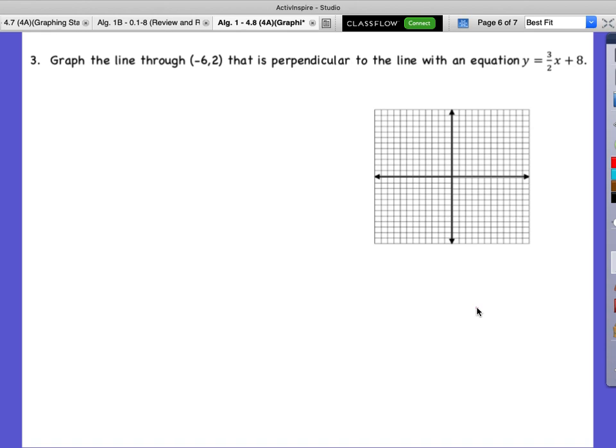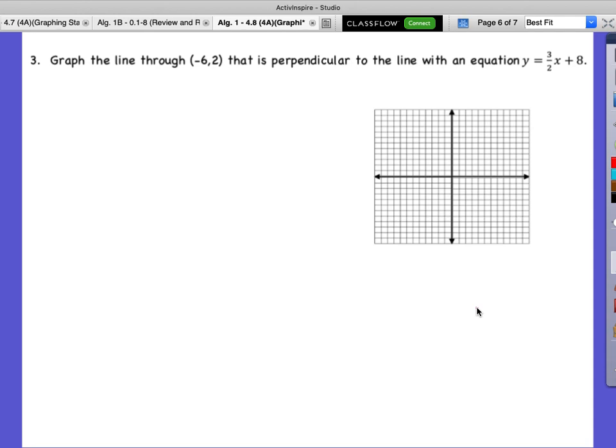Okay, let's go to number 3, guys. Let's cook through this here, okay? Graph the line through negative 6, 2 that is perpendicular to the line with the equation y equals 3 halves x plus 8. Hey, this is kind of similar to what we did earlier, but with a twist. What's the twist?